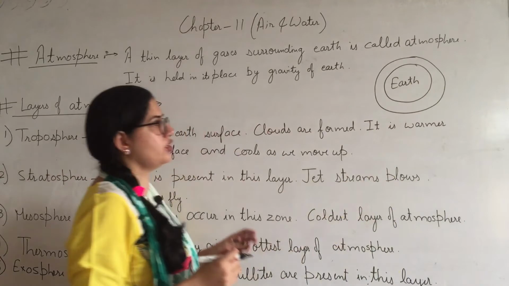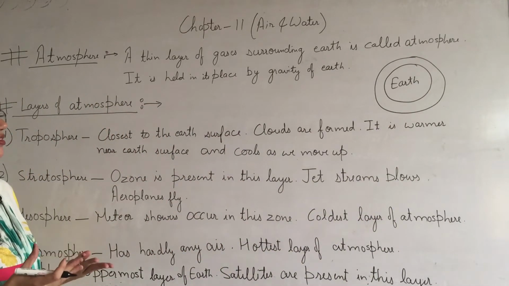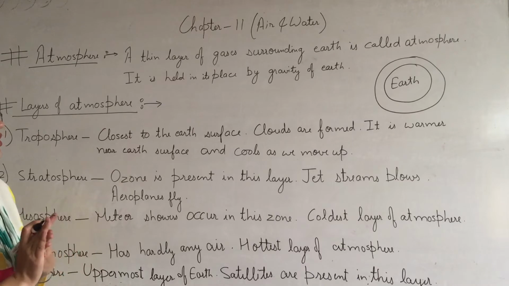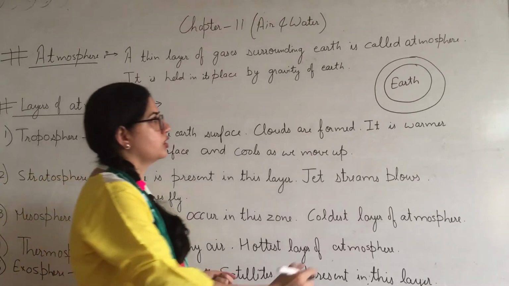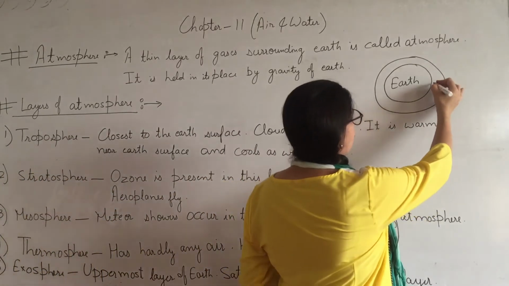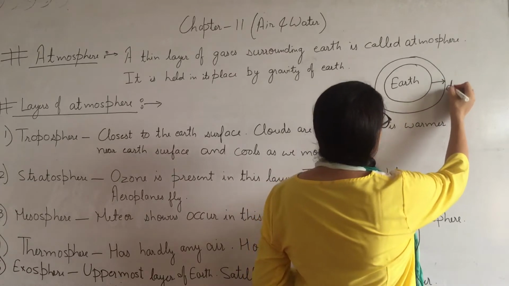ये अर्थ के चारों साइड प्रेजेंट होता है. This is a layer of gas that surround the earth, and this layer of gas is held in place by gravity of the earth, and as we move away from earth, the density of this layer decreases.